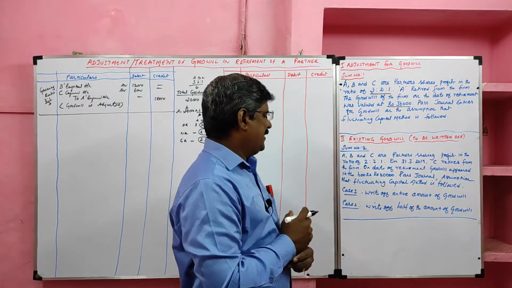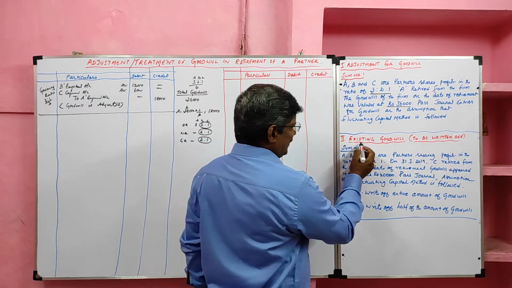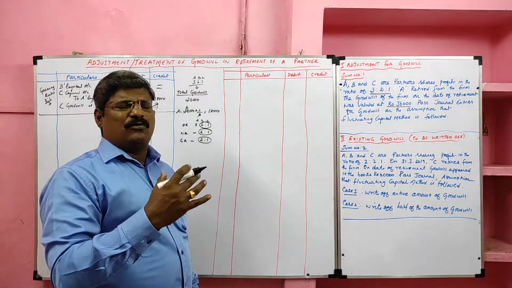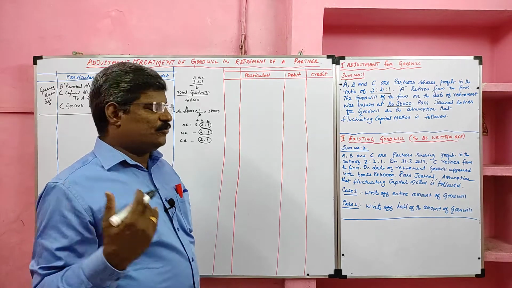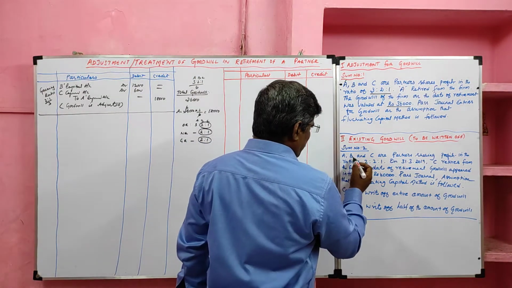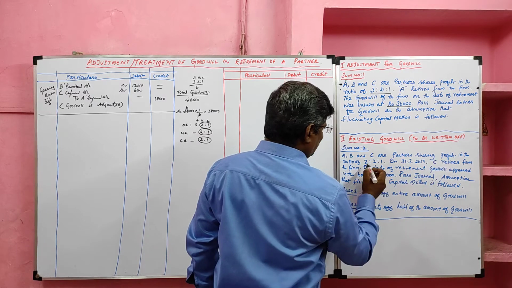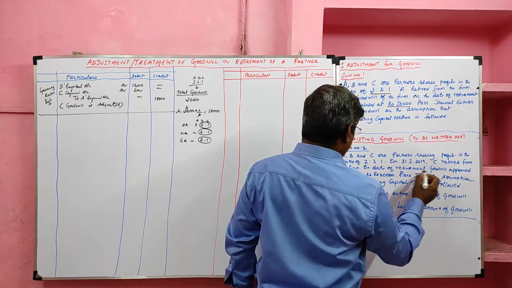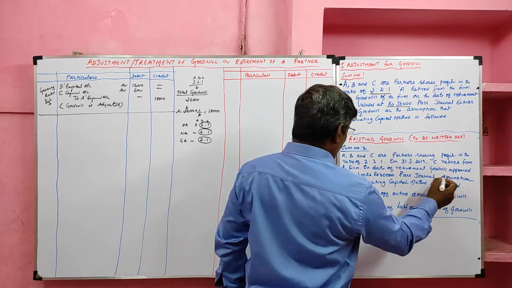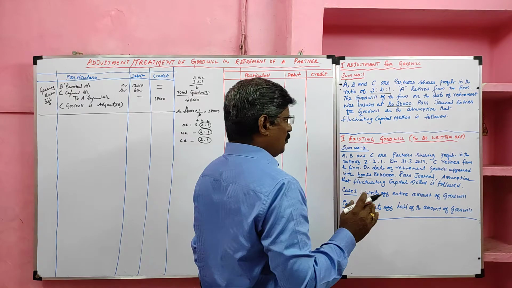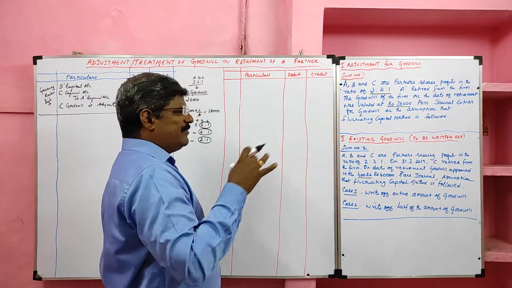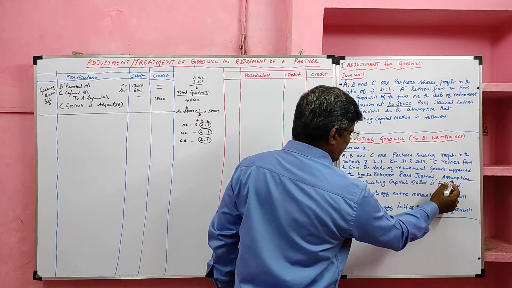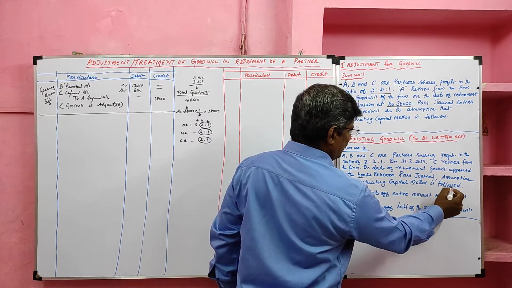Look at the second case. Second case is existing goodwill to be written off. Here, the old balance sheet shows the goodwill. That goodwill is to be written off. We have to remove that goodwill. A, B and C are partners sharing profits in the ratio of 2:2:1. On 31st March 2019, C retired from the firm. On the date of retirement, goodwill appeared in the books. So C is retiring. On the retirement date, the balance sheet shows goodwill of rupees 40,000. Pass journal assuming that fluctuating capital method is to be followed.